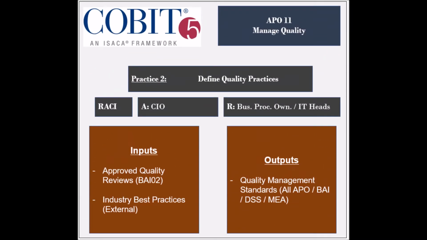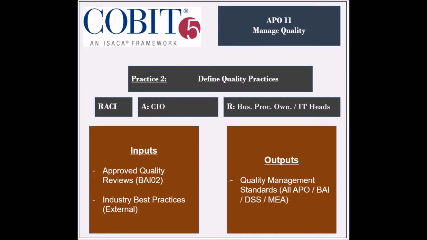The second practice is to define and manage the quality practices. The entities responsible for this practice include the business process owners, the project management office, and most IT heads and managers. The entity that is held accountable is the Chief Information Officer.